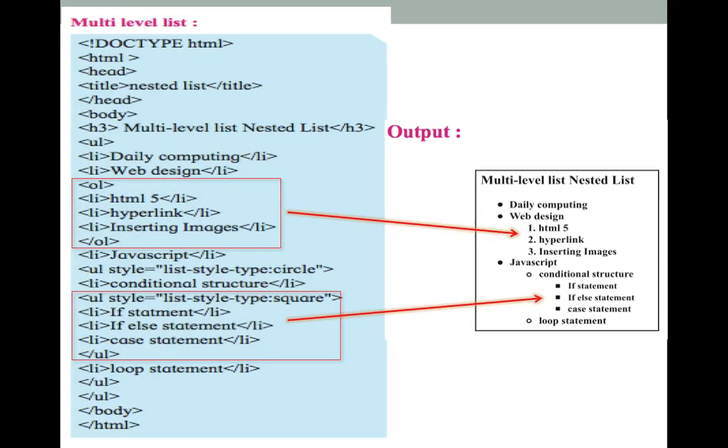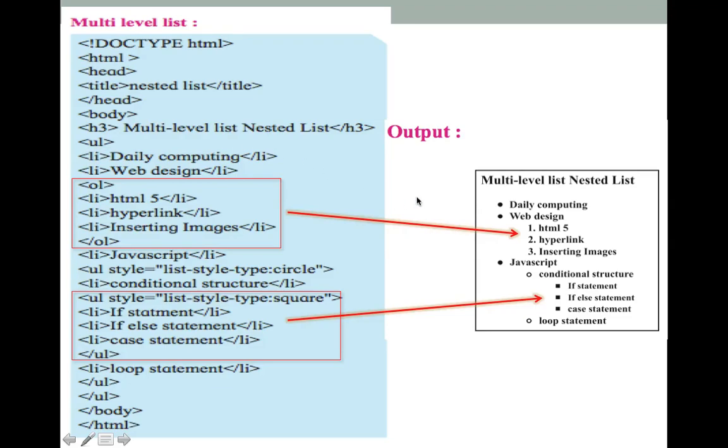Another example. These codes may look long, but actually they are very simple. You just have to keep in mind the output that you want to display. Now check this output. There is a bulleted unordered list. The UL tag will start the list.